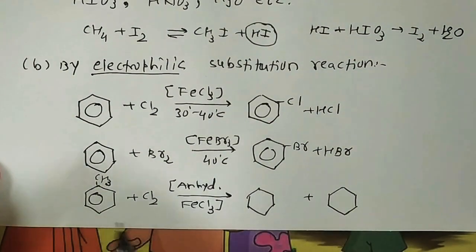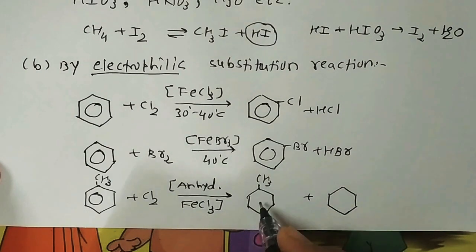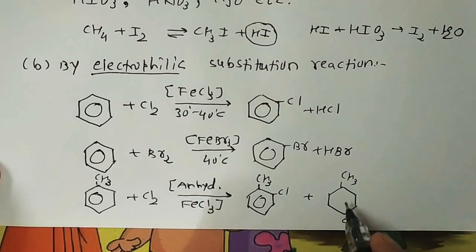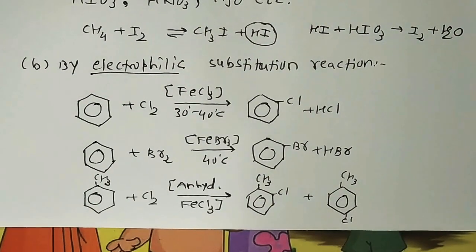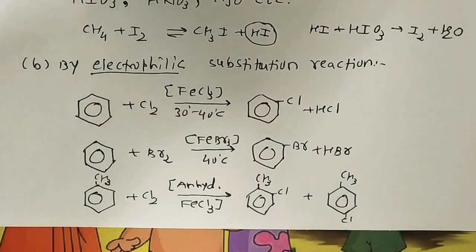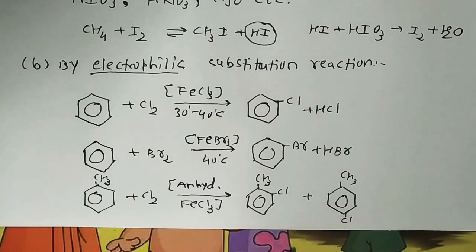So the new incoming group can enter either at the ortho position or at the para position. So we get two different products, ortho-chlorotoluene and para-chlorotoluene. One is minor and one is major. Para is the major product and the ortho is the minor product. In these electrophilic substitution reactions, the ortho and para isomers can be easily separated due to the larger difference in their melting points.